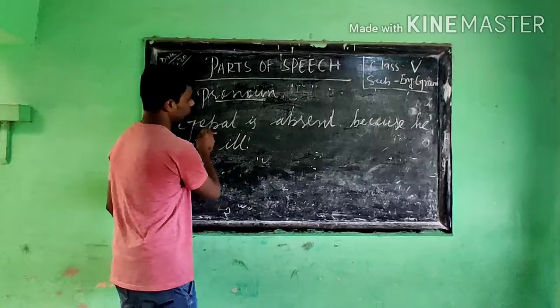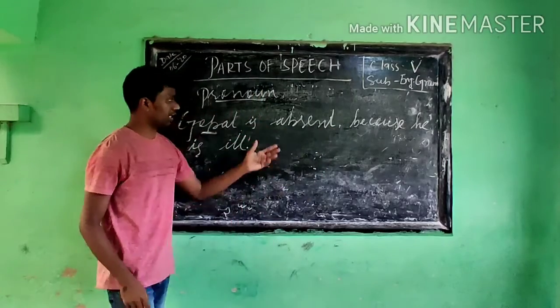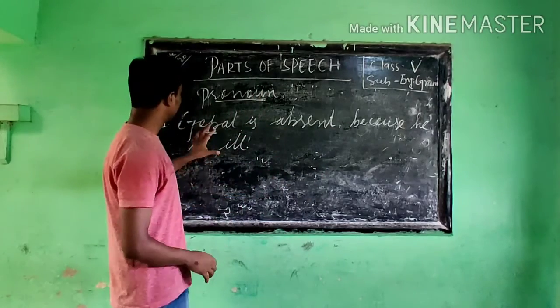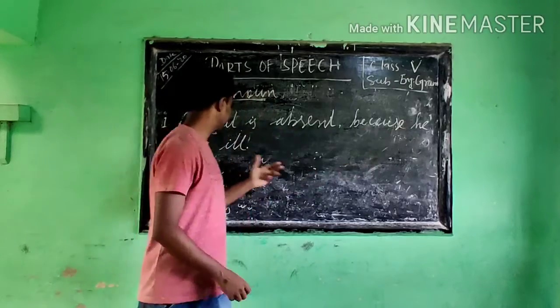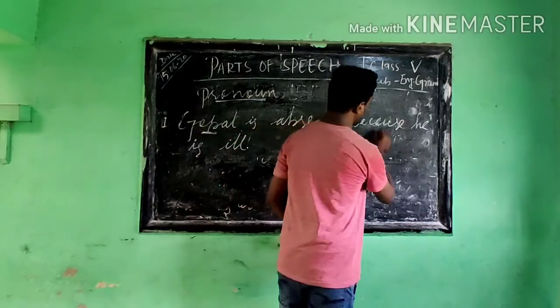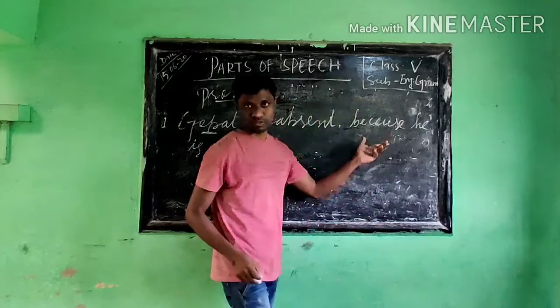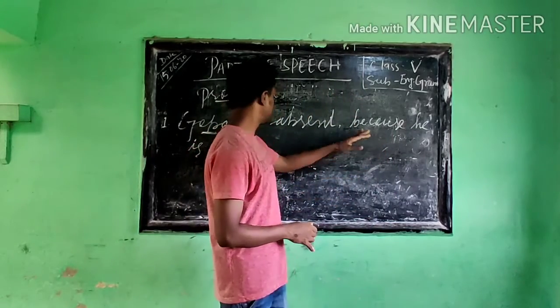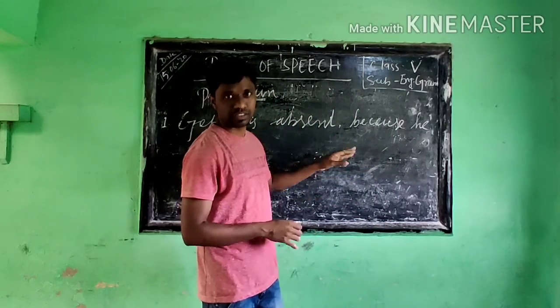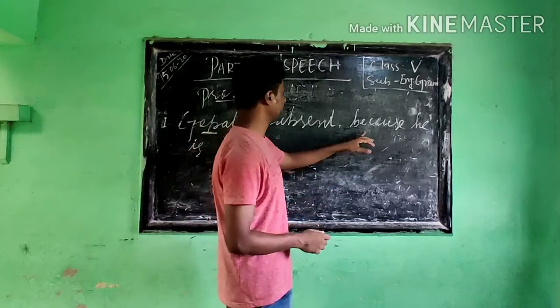Absent means not present. So Gopal is absent because he is ill. Because means the reason, the reason for why he is absent. If you want to describe it, then we use this.